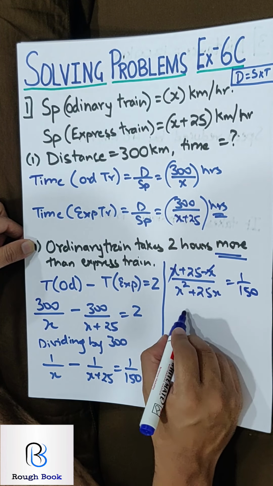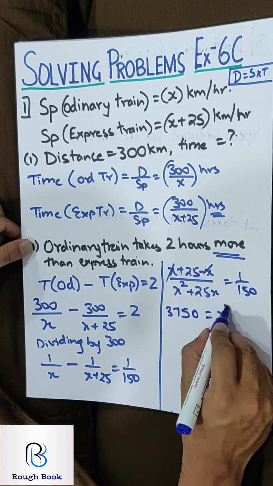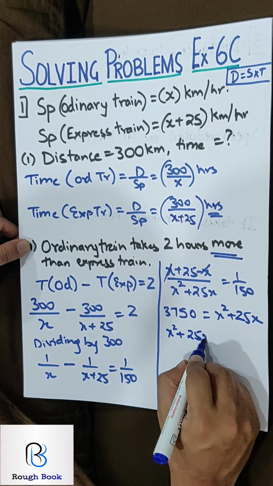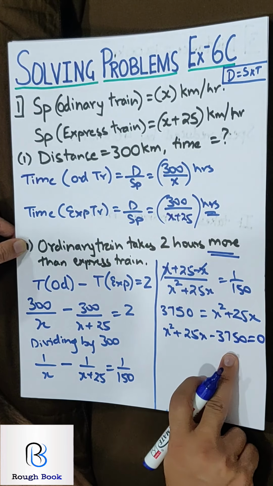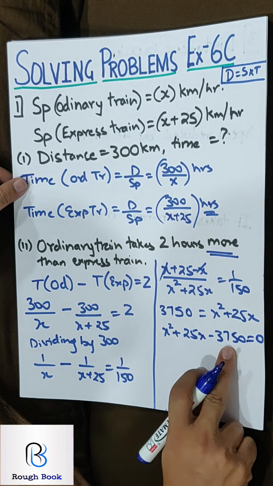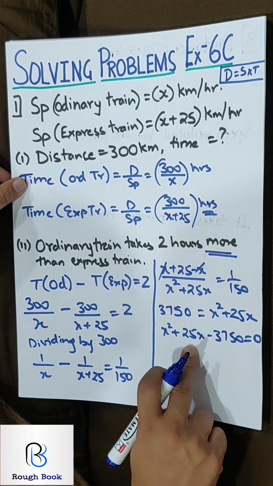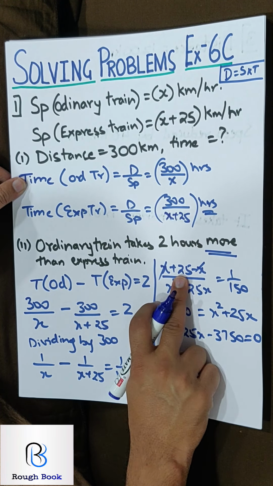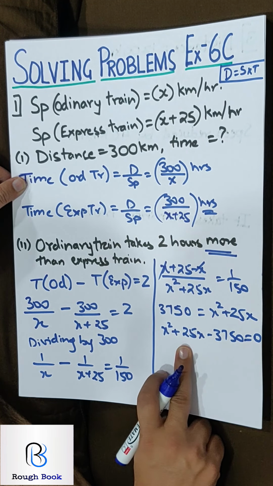Cross multiply. Now 15 5s are 75, 15 2s are 30, so 3750 and 0. And this is going to help me to frame my equation: x square plus 25x minus 3750 equals 0. Now split the middle term for 3750. So 3750 is 25 into 150. I need 25, correct? So what if I remove 5 from here or probably 2 from here? If I remove 2 from here, this will be 50 and then this will be 75. So 50 and 75 helps me.